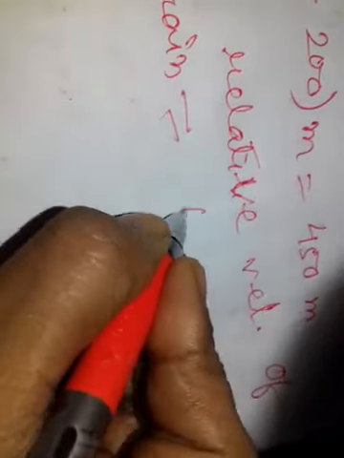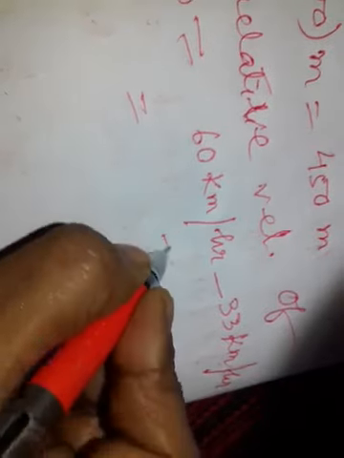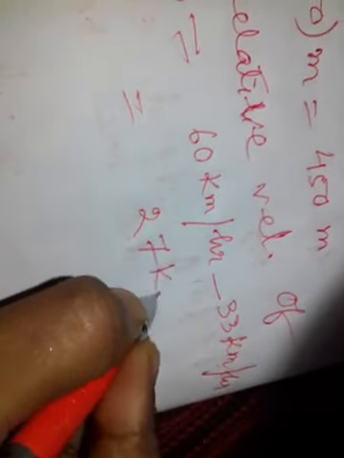What is the difference? One is 60 km per hour and another is 33 km per hour, is equal to 27 km per hour.